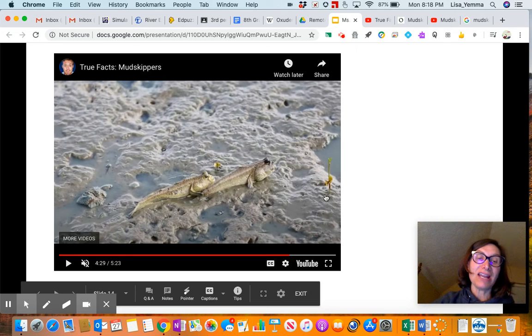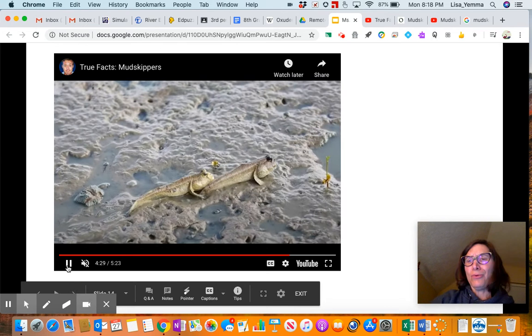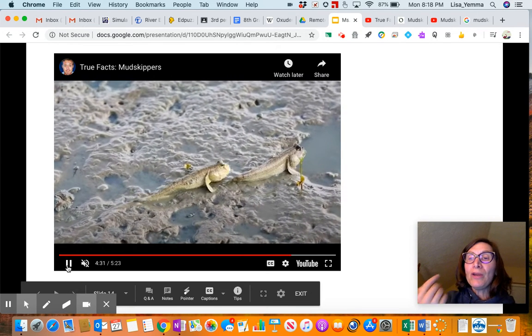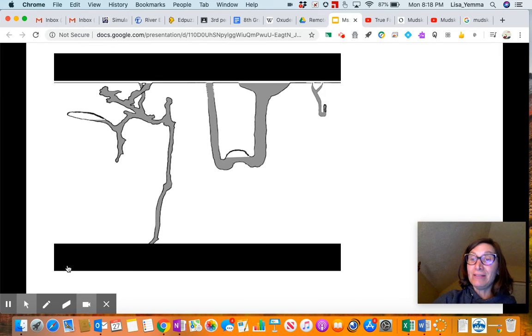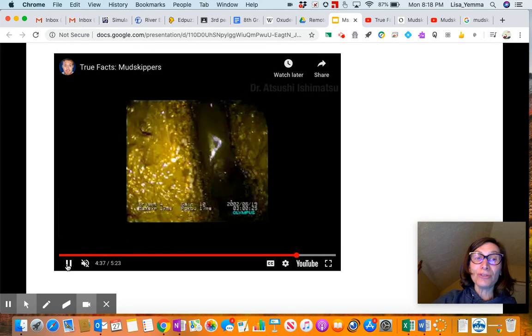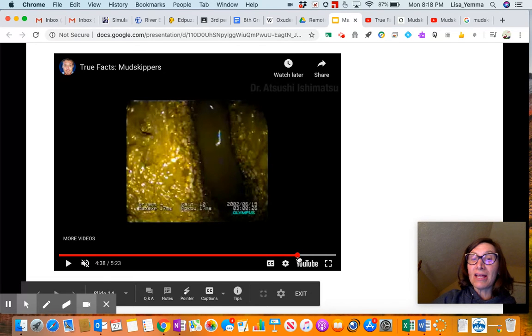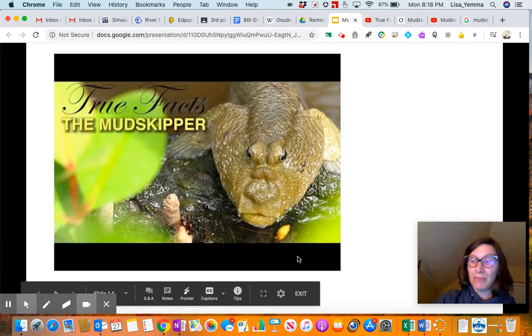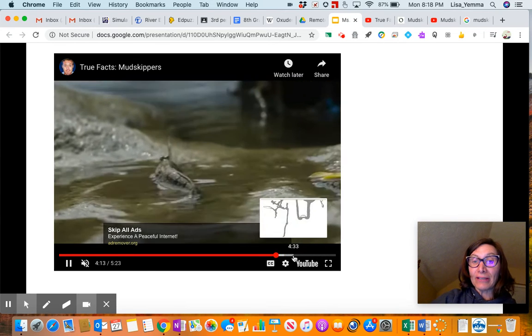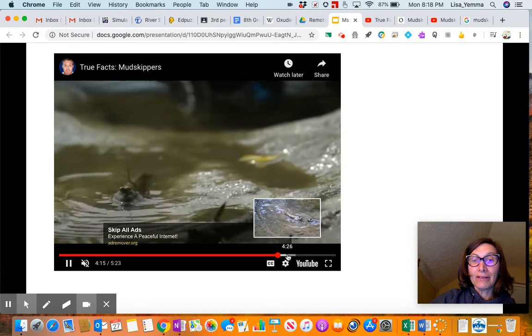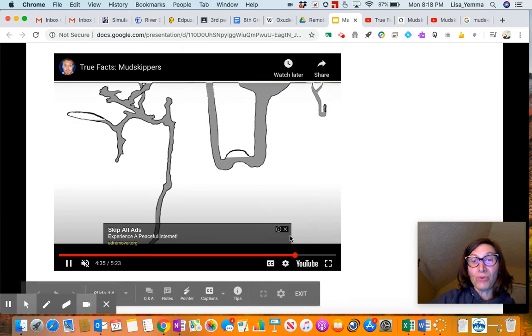This is kind of interesting, because you would think we're going to go into the chamber, but we don't really have good evidence and data on the chambers. So this is a scientific drawing of the chamber, where they've just outlined the drawing. You can watch this again because it's so cool.